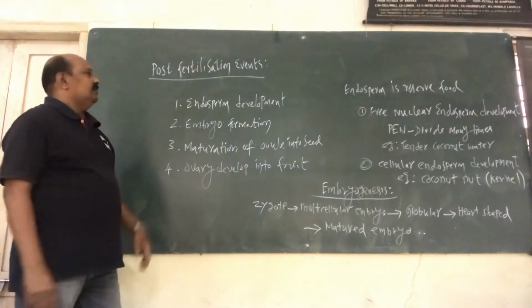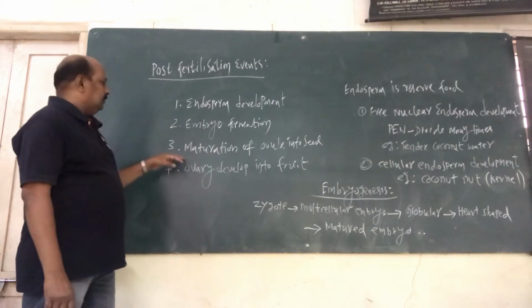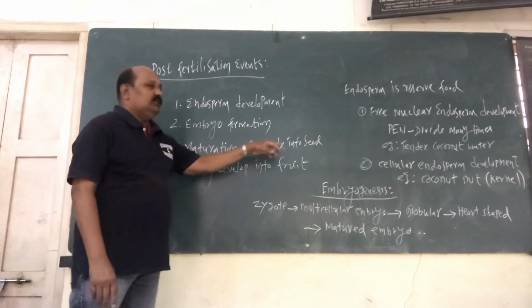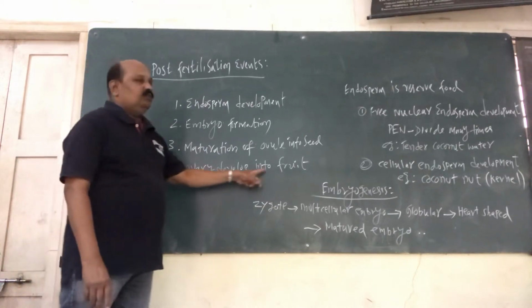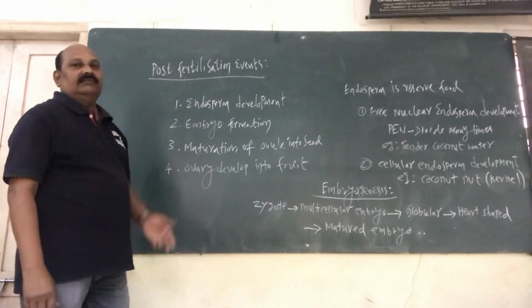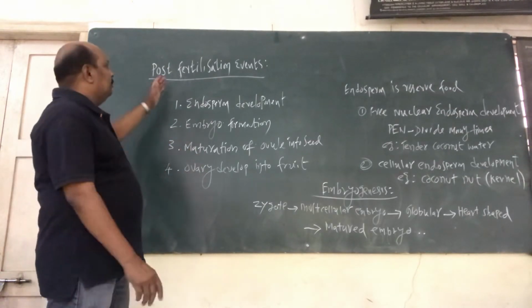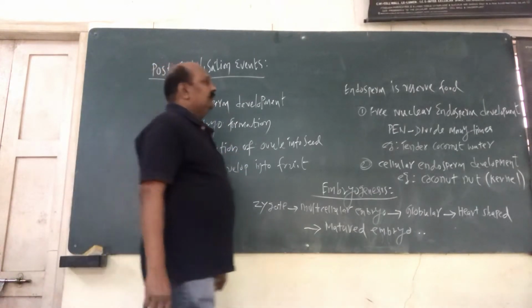Now the first one is endosperm development, number 2 embryo formation, number 3 maturation of ovule into seeds, whereas the last one is ovary development into fruits. These are the major four events taking place after the fertilization. So what we call post-fertilization events. Now you take the first one, that is endosperm development.